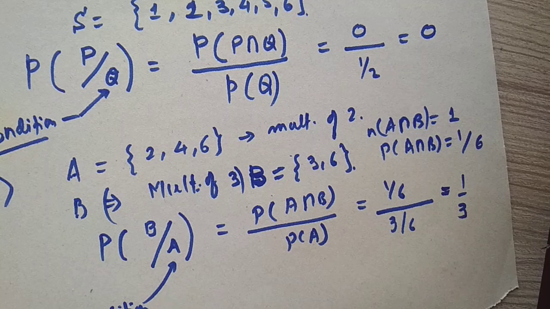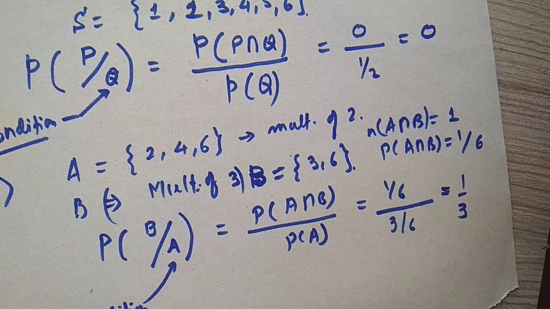The event given in the question, provided it occurs, becomes the actual sample space out of which we pick the favorable outcomes of B. That is what is called conditional probability.